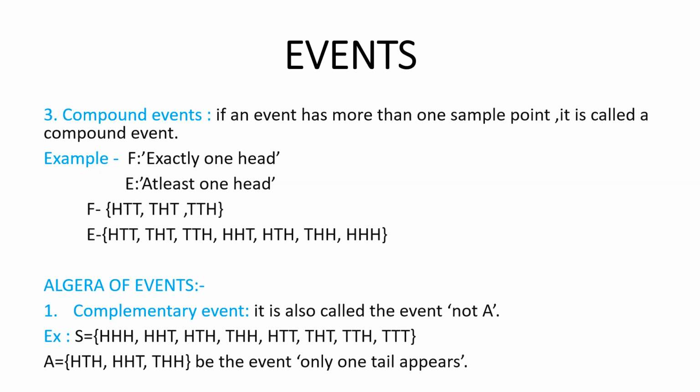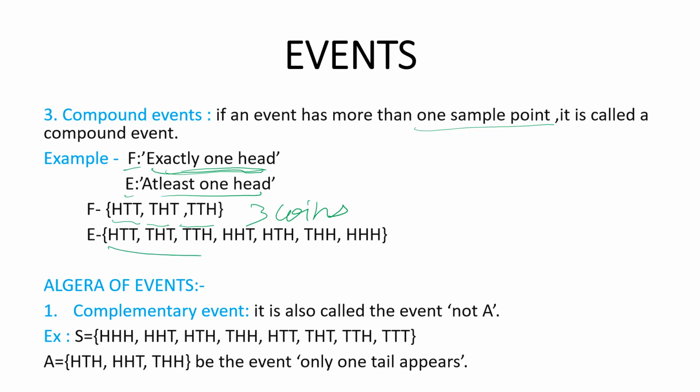Let's go to the next one. Compound events. If an event has more than one sample point, it is called a compound event. An example is, take some variable F, which is equal to, it's giving a condition, exactly one head should be there. So the possible outcomes are HTT, THT, TTH. This is in the case of 3 coins. So these are the possible outcomes for having one head. And the next one says E, at least one head. So at least one head should be there.